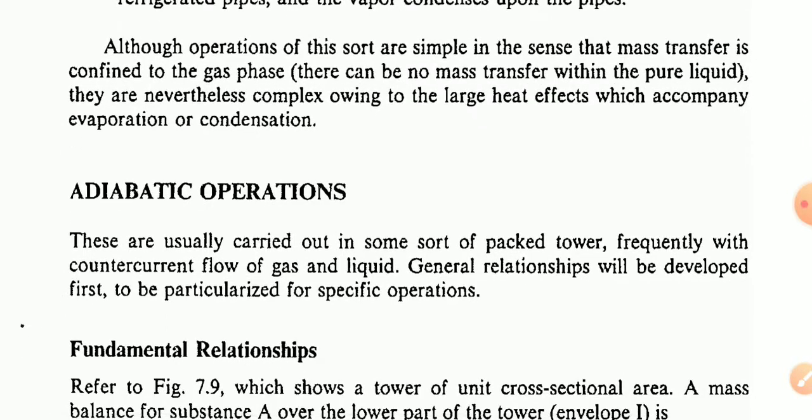Although operations of this sort are simple in the sense that the mass transfer is confined to the gas phase, and there can be no mass transfer within the pure liquid, they are nevertheless complex owing to the large heat effects which accompany evaporation or condensation.